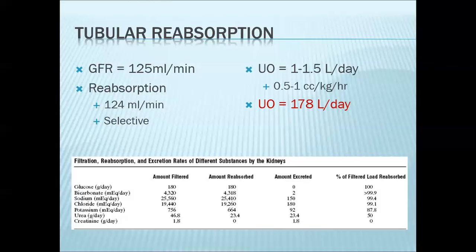Now in this table, you have the various substances that are typically found in the plasma and how they are being handled by the kidney. Notice that glucose is 100% reabsorbed. For your electrolytes, like what we've discussed earlier, they will be filtered and the majority of them will be reabsorbed. But if you get a urine sample, these electrolytes are still present in your urine, like sodium, chloride, potassium, etc.